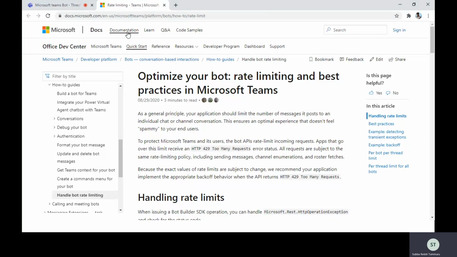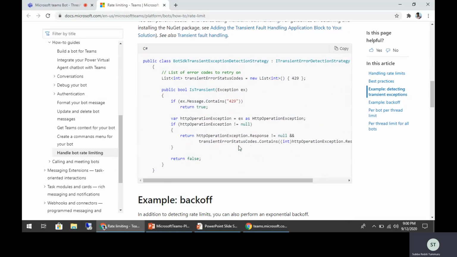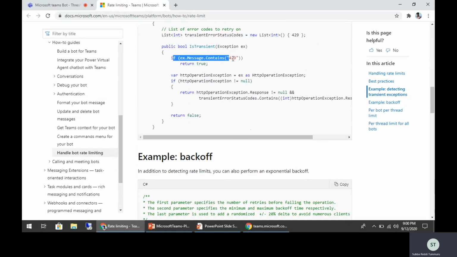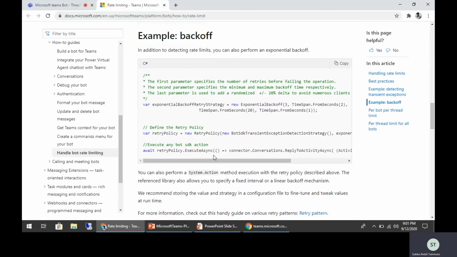The source of this is this article on rate limiting. Here you can see the limit related documentation. The reason for implementing these threshold limits is that you need to avoid spammy messages, and also if you are overwhelming the service with too many requests, then your service will also throw errors, right? By considering all those conditions, these rate limits were implemented, and the way of handling this 429 is also explained in this article, the back-off mechanism.